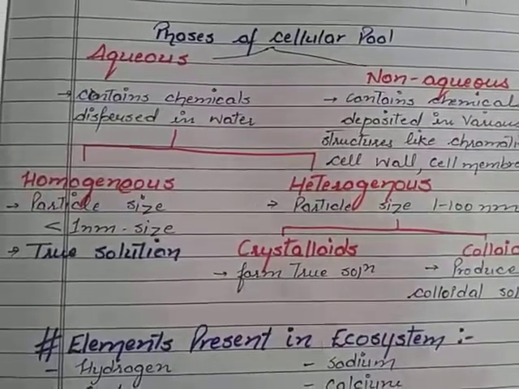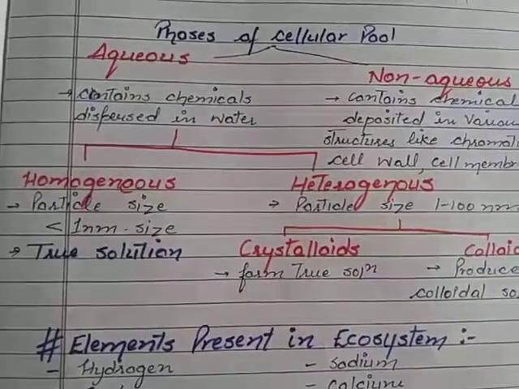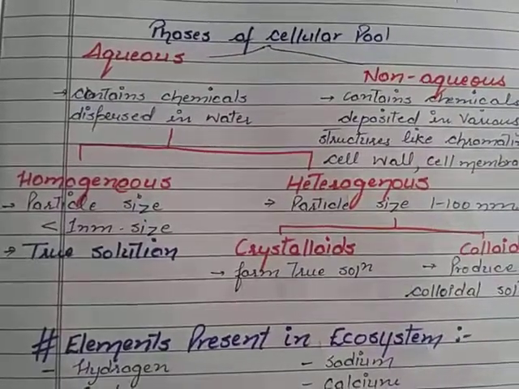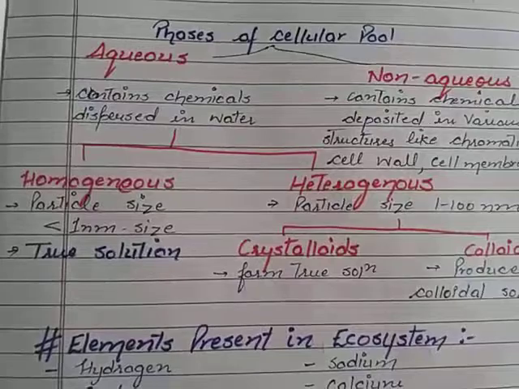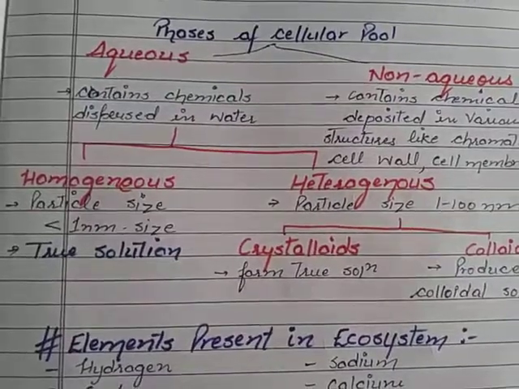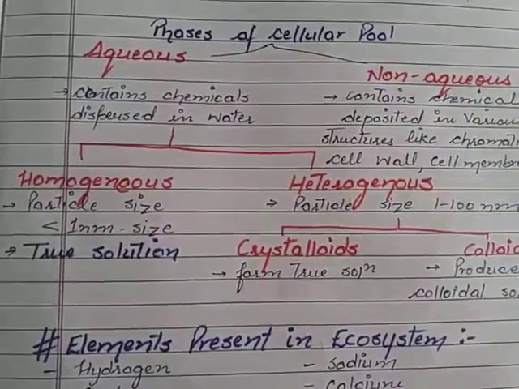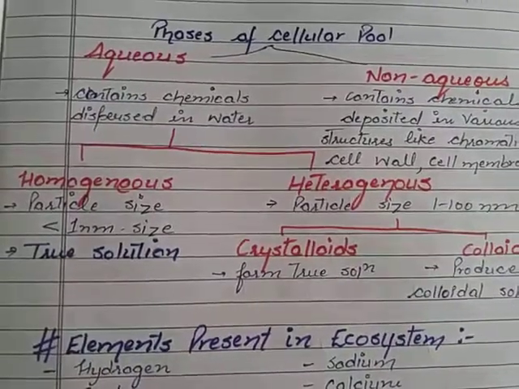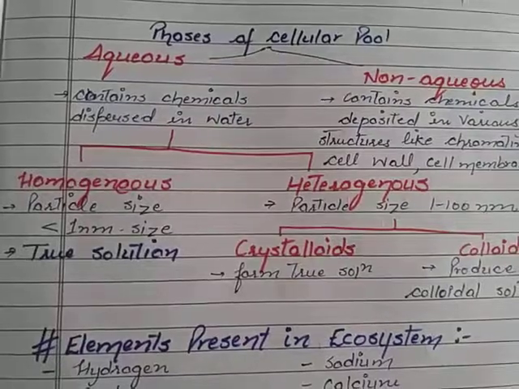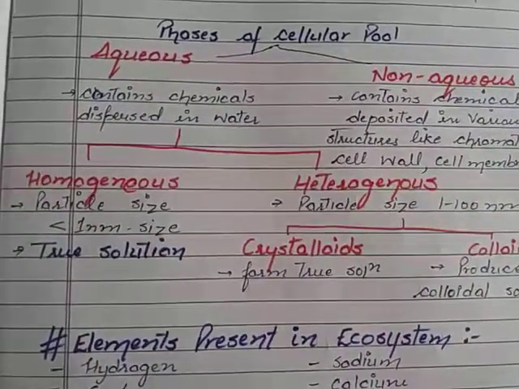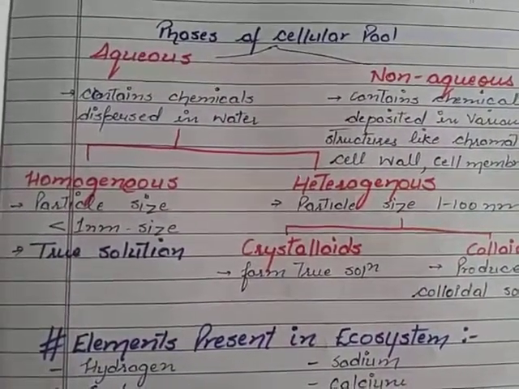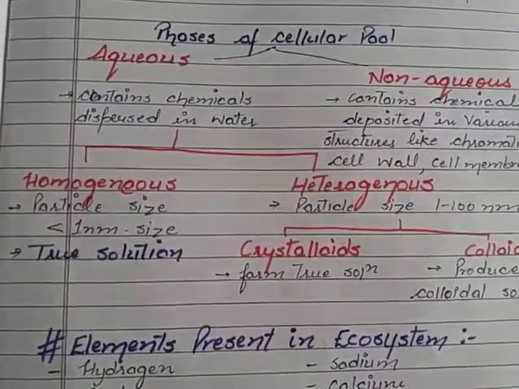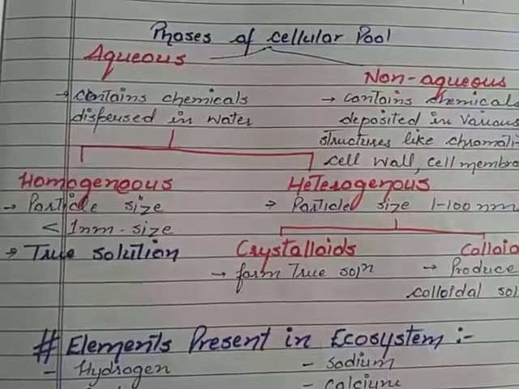The homogeneous aqueous phase of the cellular pool comprises particles whose size is less than 1 nanometer. As the size is very small, they can be completely soluble and they form a true solution. As you know, when you dissolve NaCl, that is your common salt, in water, it gets completely dispersed or solubilized, and then you are not able to see the molecules of NaCl in water.